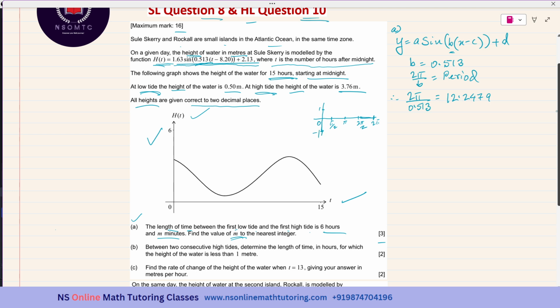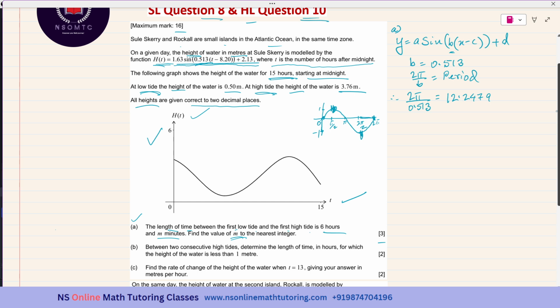It is of this type. So from here to here is a single wave. This is the periodicity, from 0 to 2 pi. So from the high tide at this point to the low tide at this point, this part is half the period.